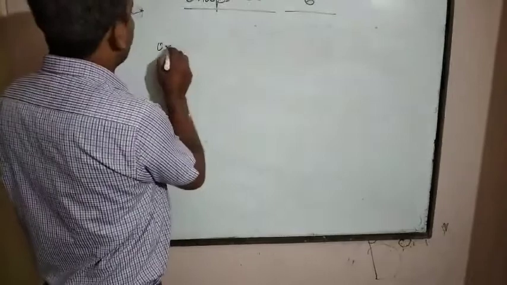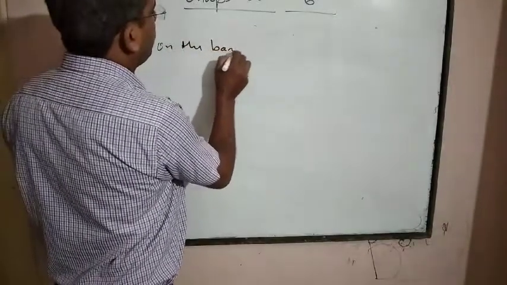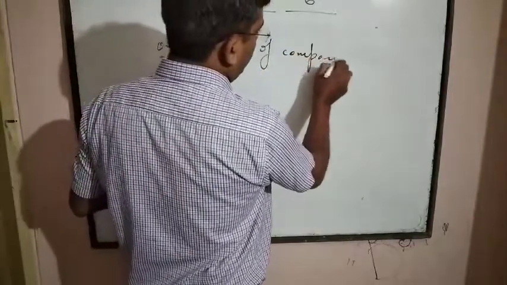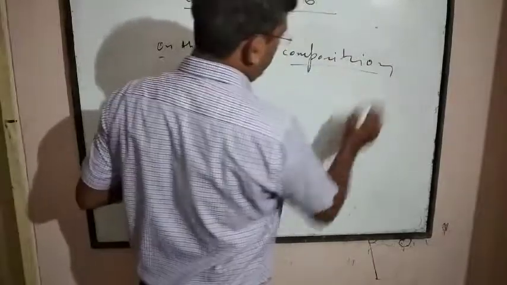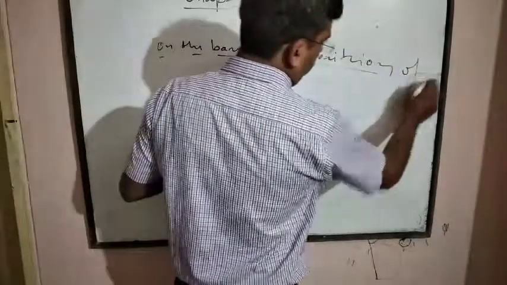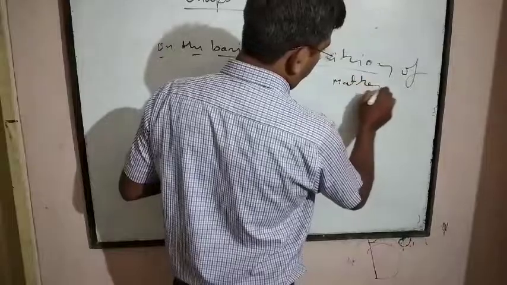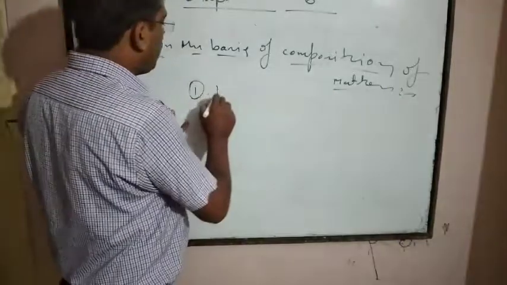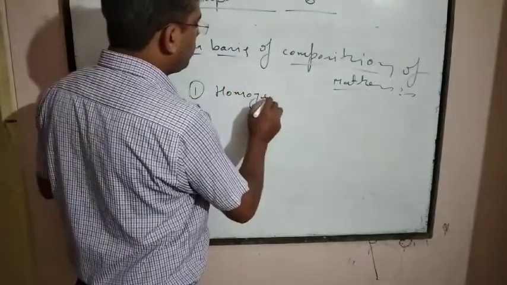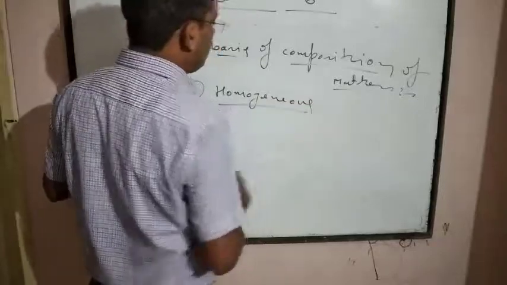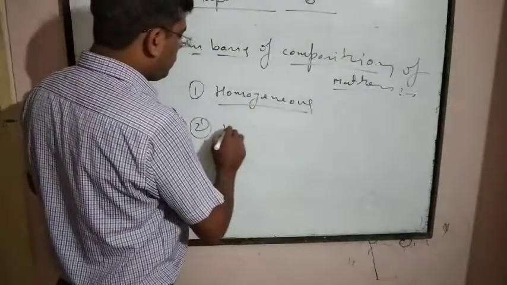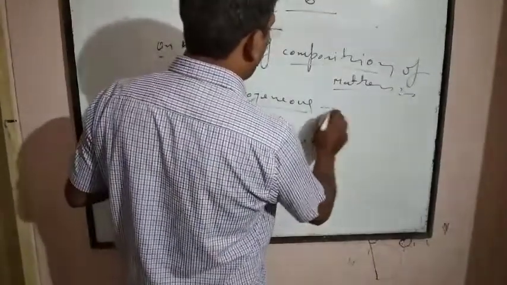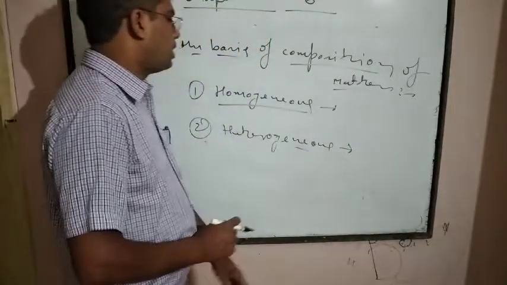On the basis of composition of matter, there are two types of system that can be formed. One is the homogeneous and the second one is the heterogeneous.